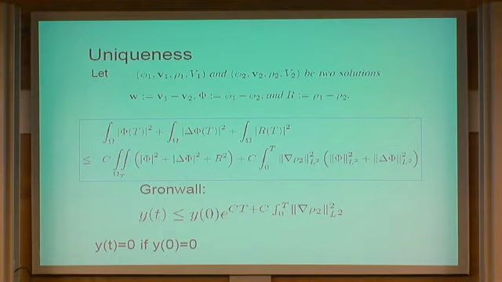Apply Gronwall inequality, and find that this norm of the difference in time is less or equal than the initial value of the norm multiplied by this function that can grow as t gets very large, but is multiplied by y0. If y0 is equal to 0, this means that the difference is 0 at any time. So you get uniqueness of this globally defined weak solution.